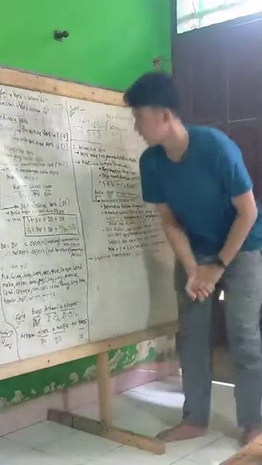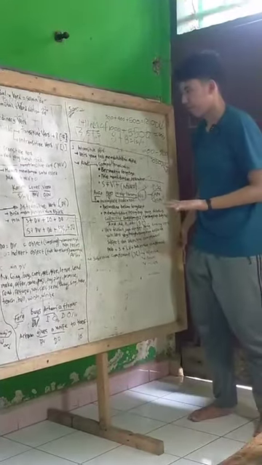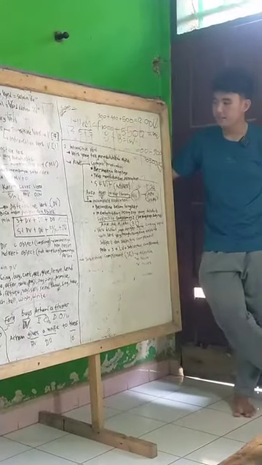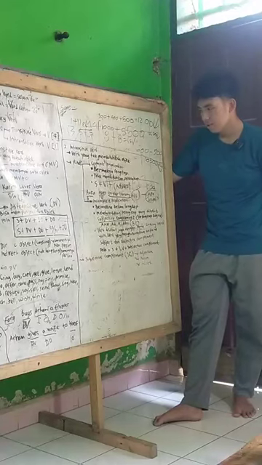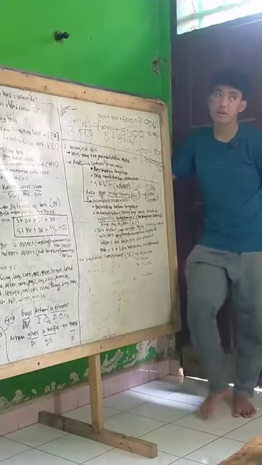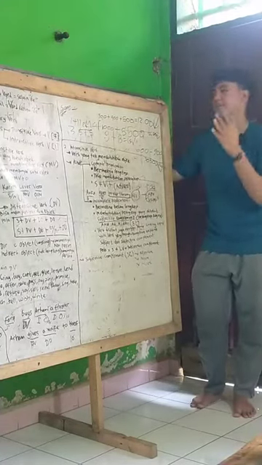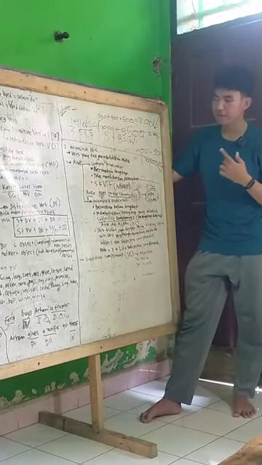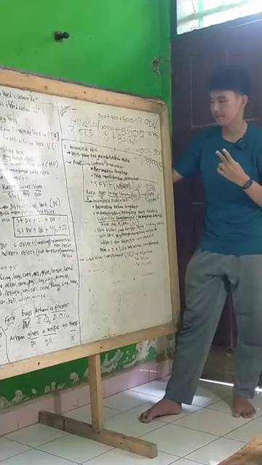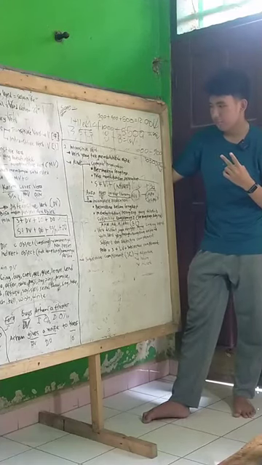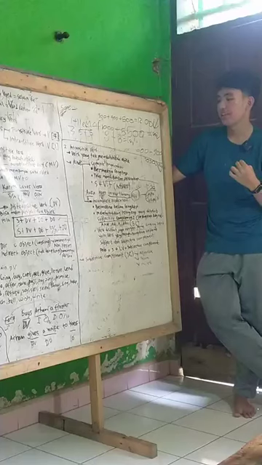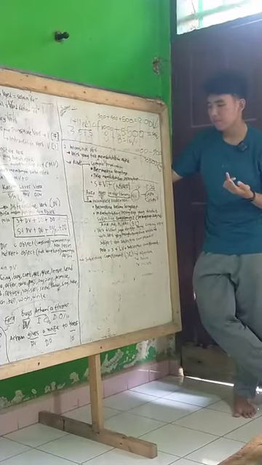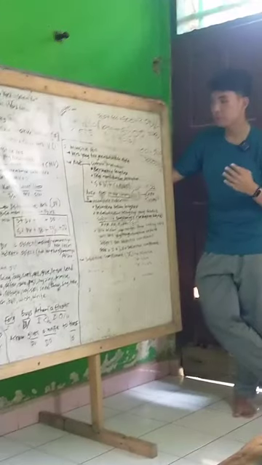Now let's move to the second one, intransitive verb. Like I've mentioned before, an intransitive verb doesn't need an object, because using an object is for the transitive. Oh yeah, and the intransitive verb is divided into two parts: complete predication and incomplete predication. So what's the difference between them?